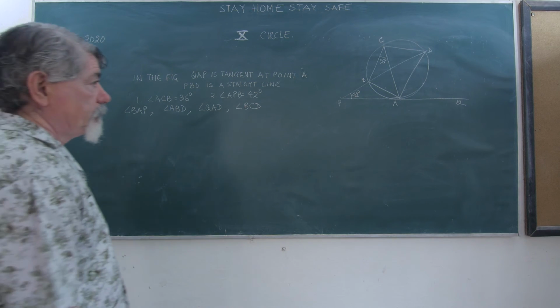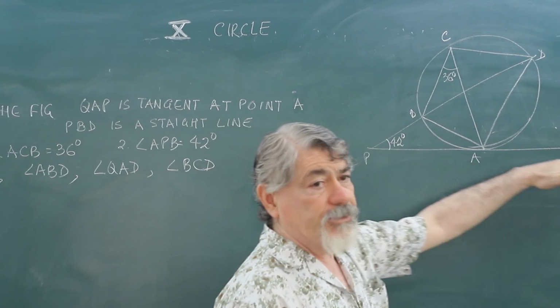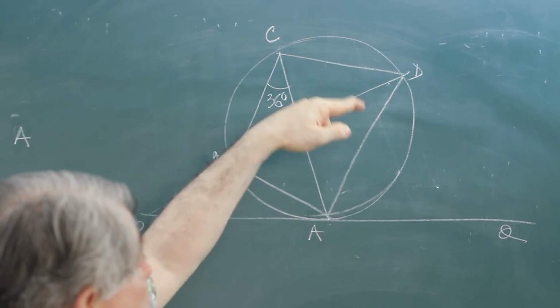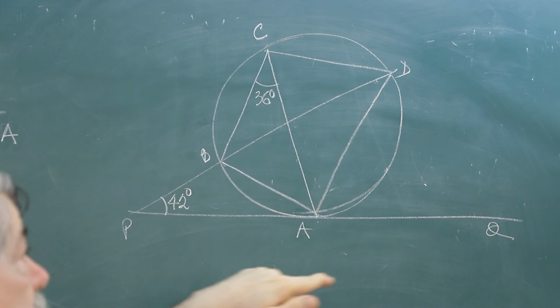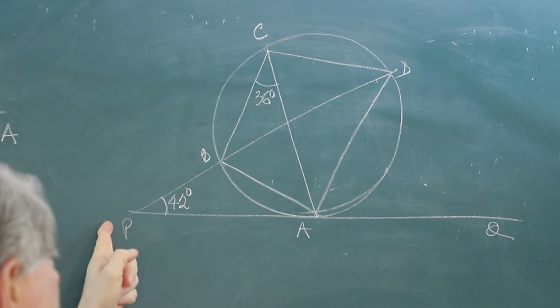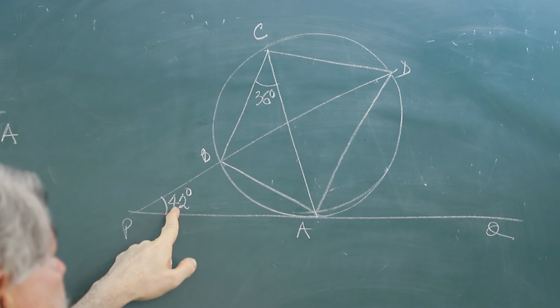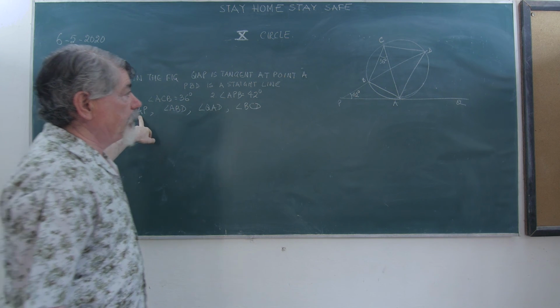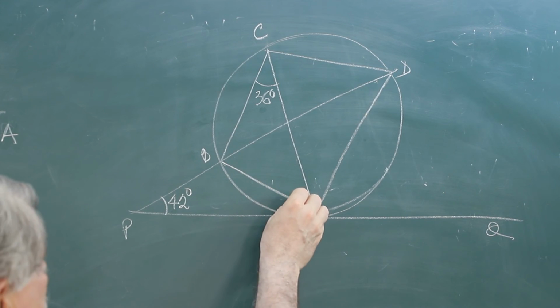In this figure, PAQ is a tangent to the circle at point A. This ABCD is a cyclic quadrilateral, you can see. The side DB is extended to point P, and this angle is 42, this angle is 36. The first angle he wants to calculate is BAP. He wants you to calculate this angle BAP.